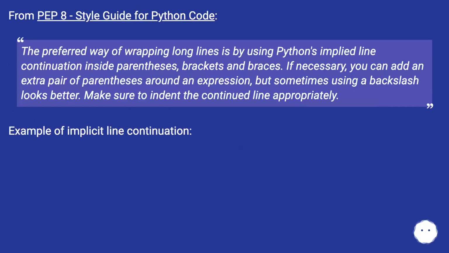From PEP 8, the Style Guide for Python Code: The preferred way of wrapping long lines is by using Python's implied line continuation inside parentheses, brackets, and braces. If necessary, you can add an extra pair of parentheses around an expression, but sometimes using a backslash looks better. Make sure to indent the continued line appropriately. Example of implicit line continuation.